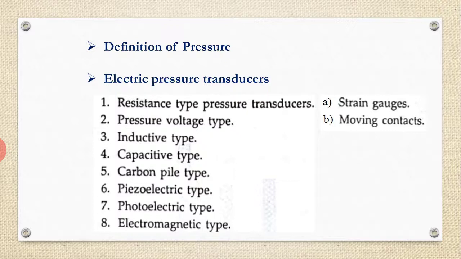Under that, the first one is the resistance type pressure transducer, second is piezoelectric voltage type, third is inductive type, fourth is capacitive, fifth is carbon pile type, sixth is piezoelectric, seventh is photoelectric, and eighth is electromagnetic type. Under the first one, resistance type, there is a further classification as strain gauge and moving contact. Today I am going to cover all these pressure transducers.